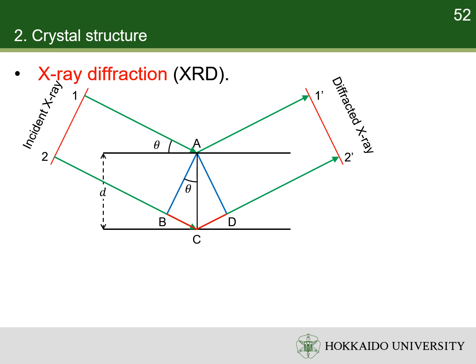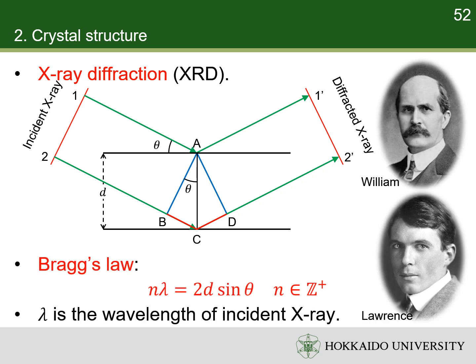In X-ray diffraction, X-rays scattered from adjacent planes will combine constructively, constructive interference, when the angle between the plane and the X-ray results in a path length difference that is an integer multiple of the X-ray wavelength. This equation, called Bragg's law, was first proposed by Lawrence Bragg and his father, William Henry Bragg, in 1913.